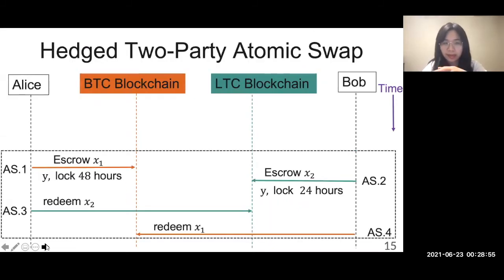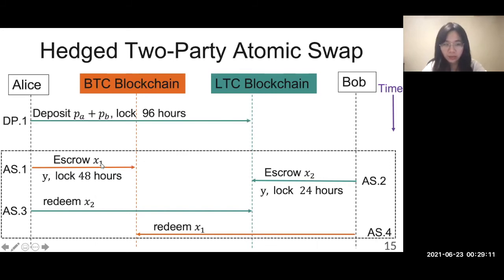To design a hedged two-party atomic swap, the trick is we let parties first deposit some premiums before the actual atomic swap protocol starts. First, Alice deposits some premiums on the Litecoin blockchain, which looks at Bob's escrow. If Bob's escrow is refunded, the premium is paid to Bob. Otherwise, the premiums are refunded to Alice.